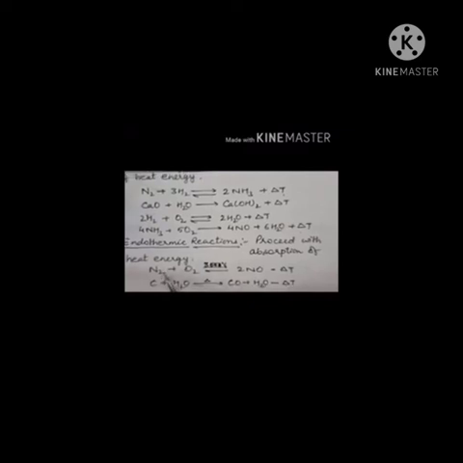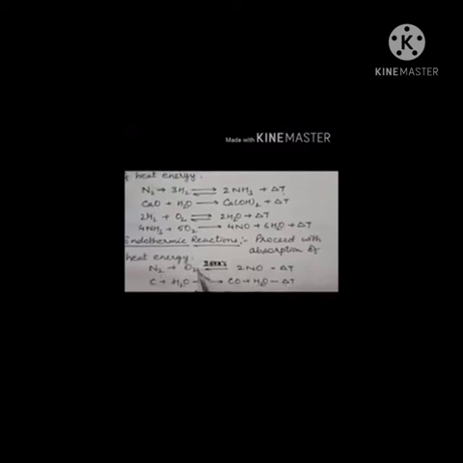Right? For example, when nitrogen combines with oxygen, it gives nitric oxide. Actually, this reaction takes place in the atmosphere. When lightning takes place, at that time the atmospheric nitrogen combines with atmospheric oxygen, and it forms what? Nitric oxide. During lightning discharge the temperature becomes very high, about 3000 degrees Celsius, and at that temperature this reaction takes place.